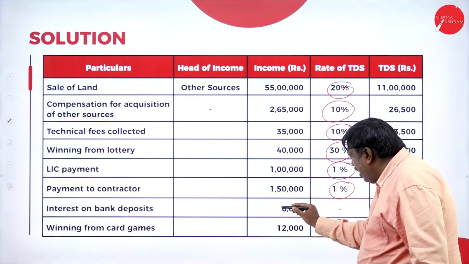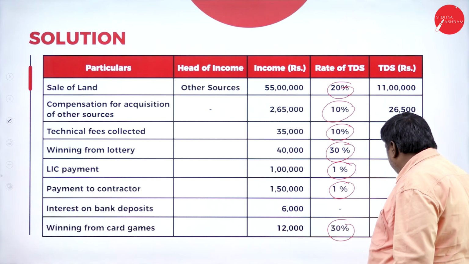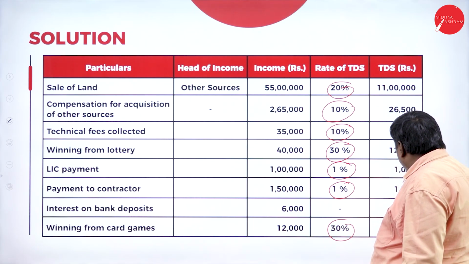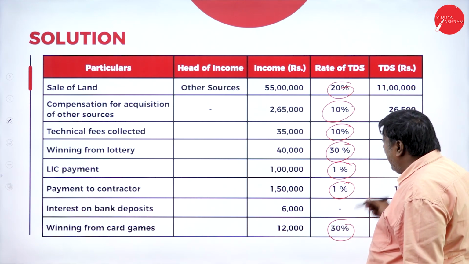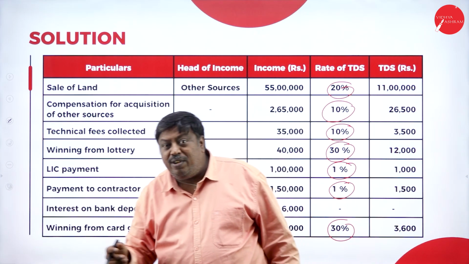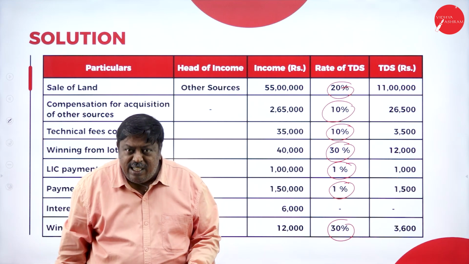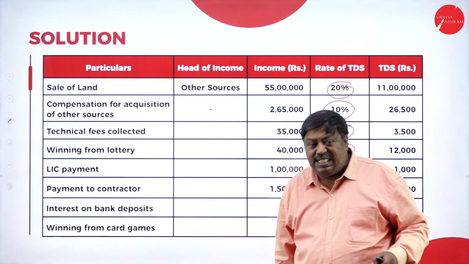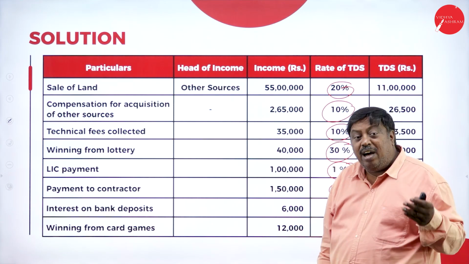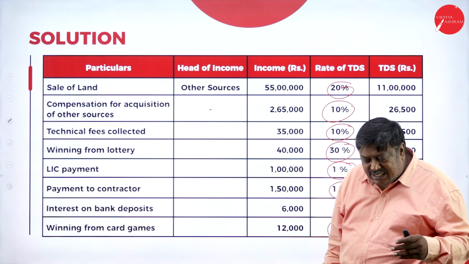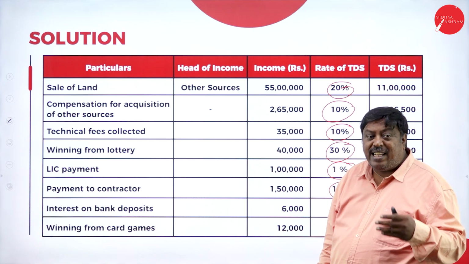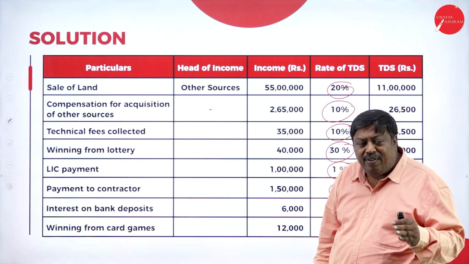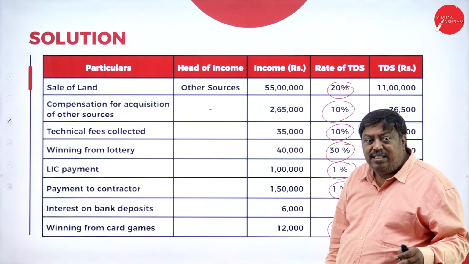So this is below the limits. Because of that, no TDS is charged here. So 11 lakhs, 26,500, 3,500, 12,000, 1,000, 1,500, 3,000. This is the tax that has been deducted out of the income gained. After deducting the tax only, the remaining amount will be paid to the income receiver, or we can call them the assessee. The assessee has received the income after deducting the tax. If the assessee doesn't fall in the payment of tax category, whatever TDS was made here, the total amount of TDS will be refunded to the assessee if he files the returns.